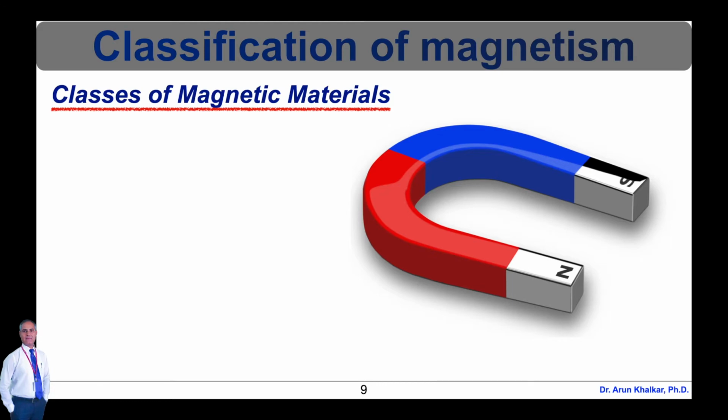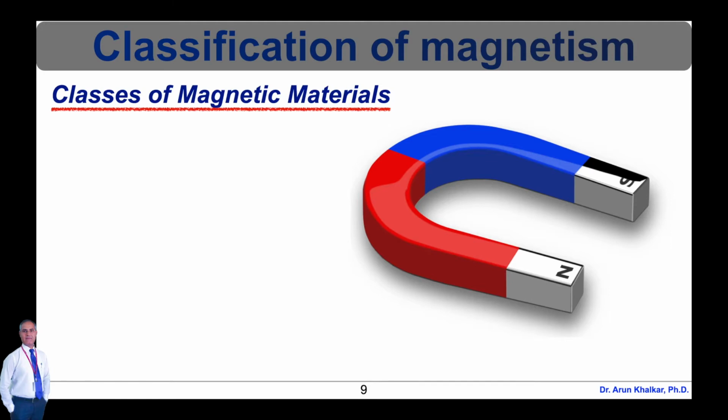This may be surprising to some, but all matter is magnetic. It's just that some materials are much more magnetic than others. The main distinction is that in some materials there is no collective interaction of atomic magnetic moments, whereas in other materials there is a very strong interaction between atomic moments.